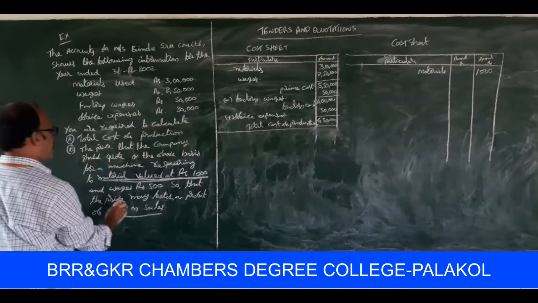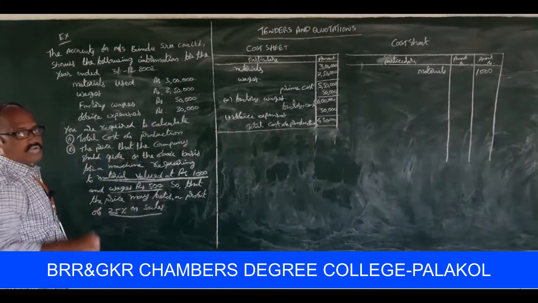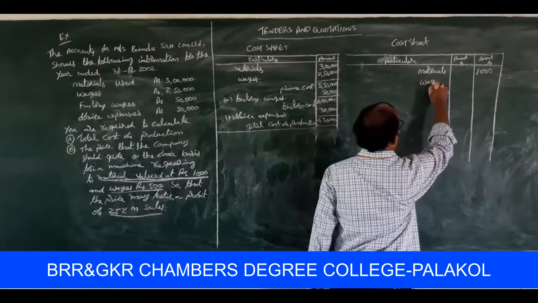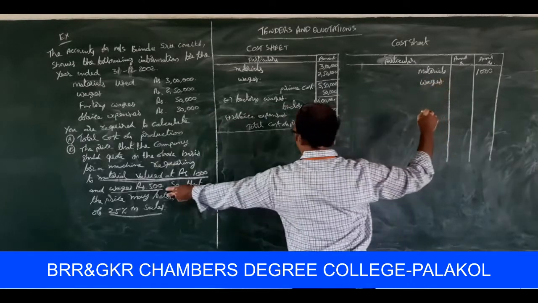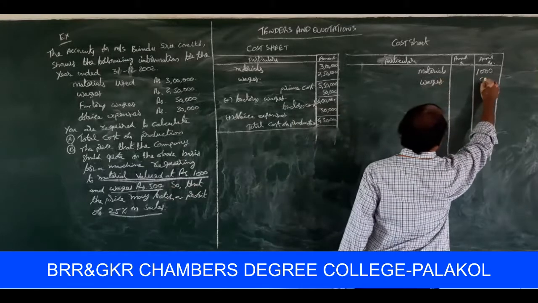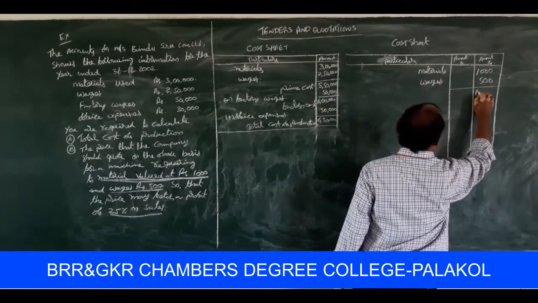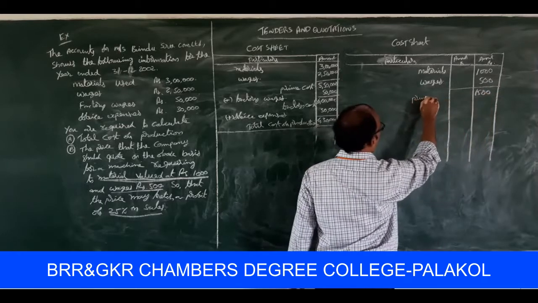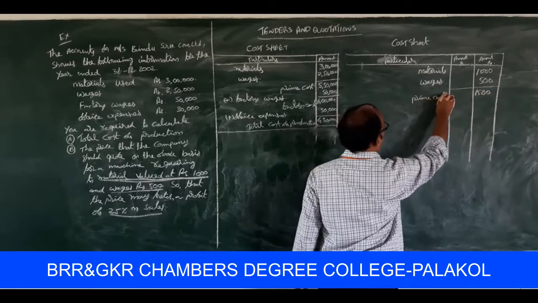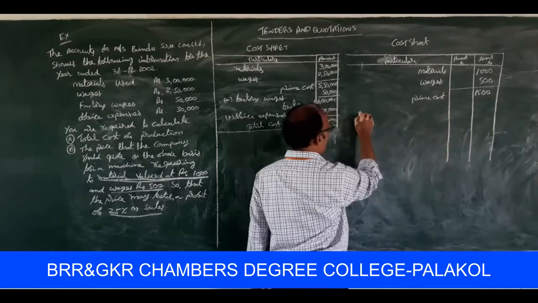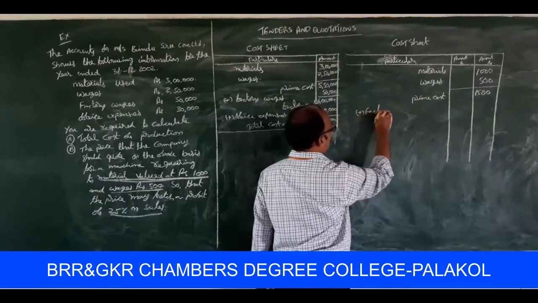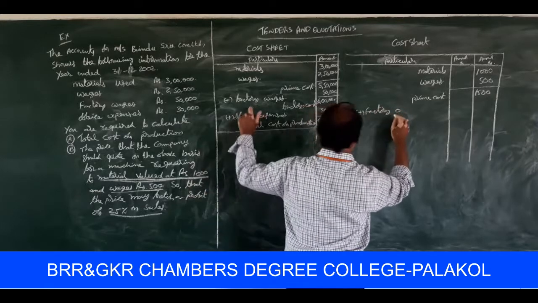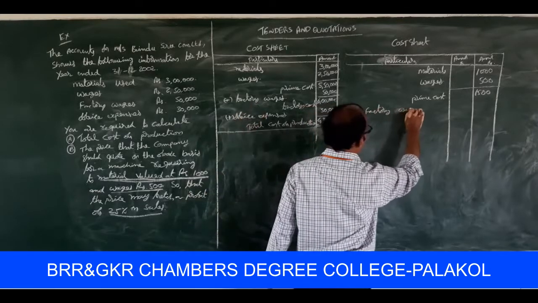Next one, second one, wages. How much amount of wages is available here? 500. Then 1,500 rupees is to be treated as prime cost. Then add factory wages.